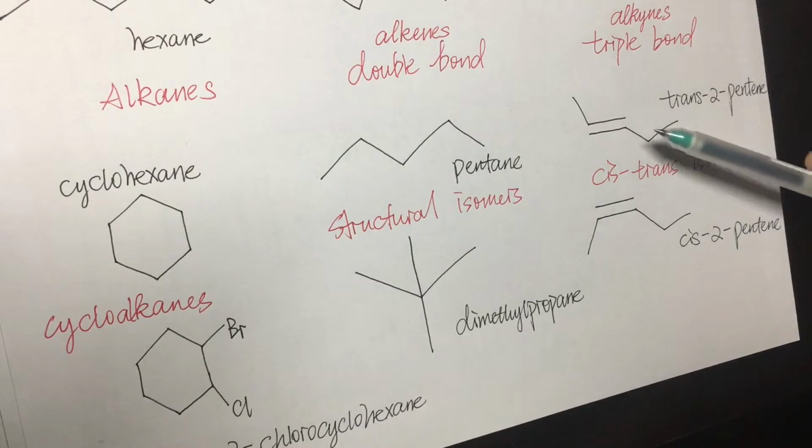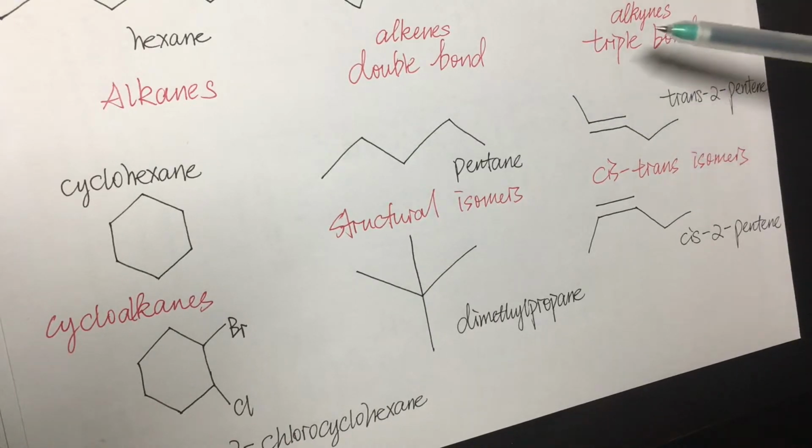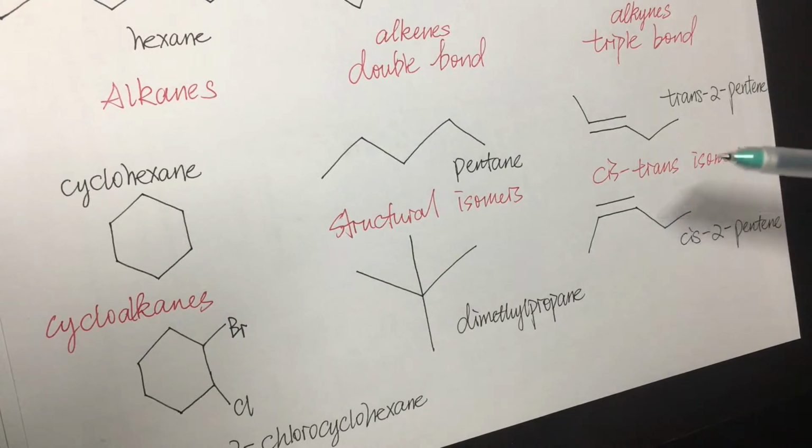And this one is cis-trans isomers. Trans means on different sides, and cis means on the same side. This only applies to non-H groups. So this methyl and this ethyl are on different sides, trans. This methyl and this ethyl are on the same side, cis. For cis, it has a higher boiling point, and for trans, it has a higher melting point.